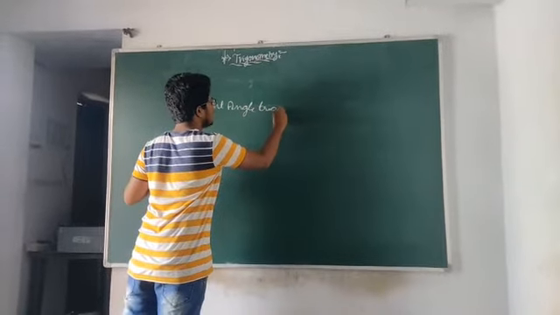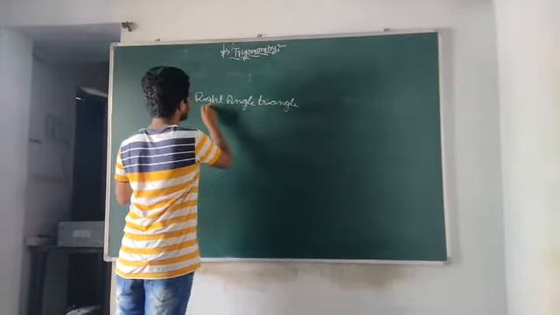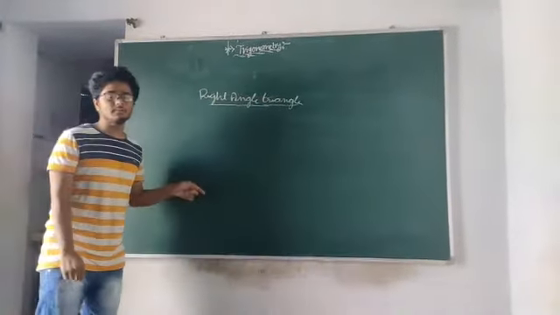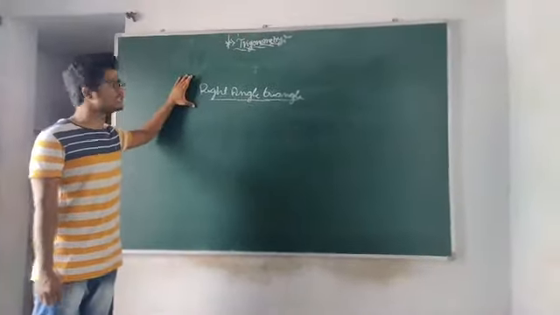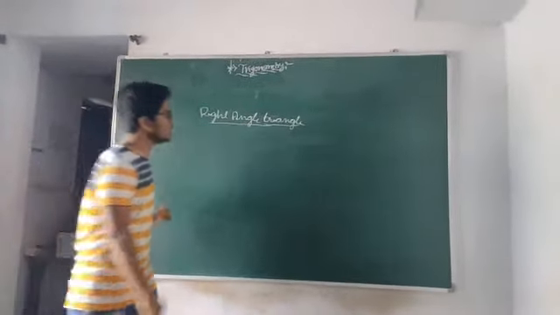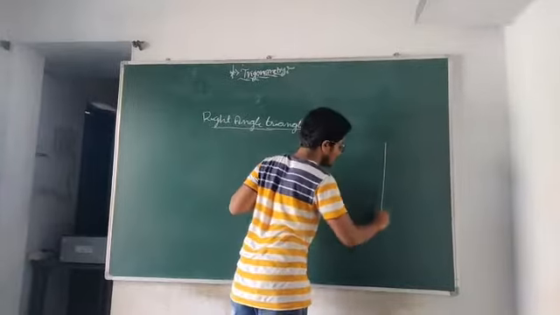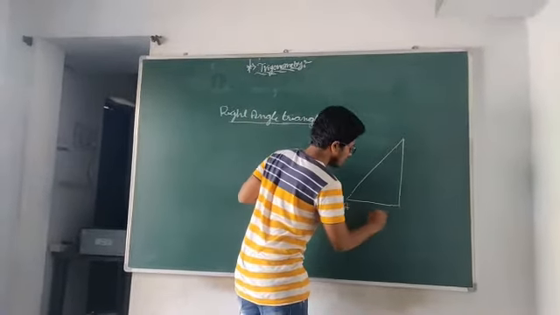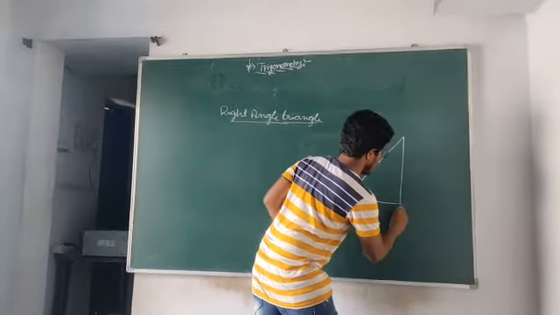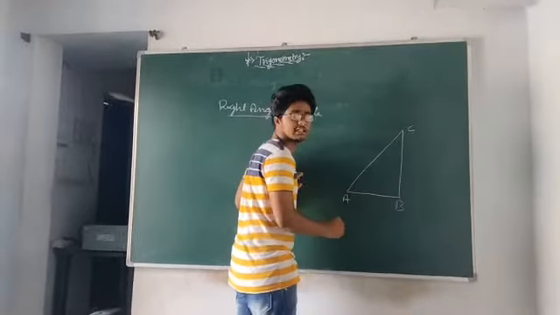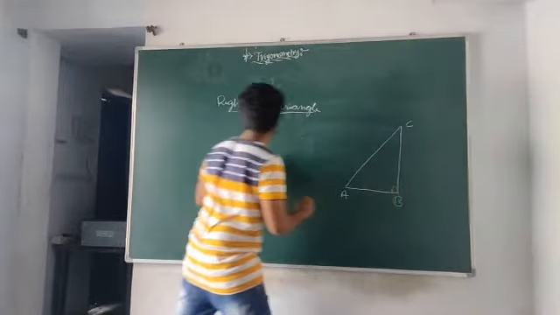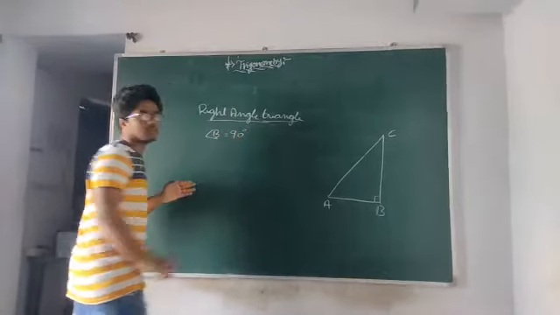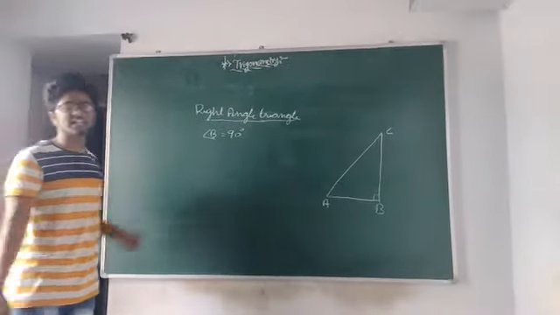Right angle triangle. So what is this right angle triangle? A right angle triangle is a type of triangle in which one angle must be 90 degrees. So let us draw a right angle triangle named ABC. A here, B here, as well as C. One angle must be 90 degrees, that is, B is 90 degrees. This is one of the characteristics or properties of a right angle triangle.